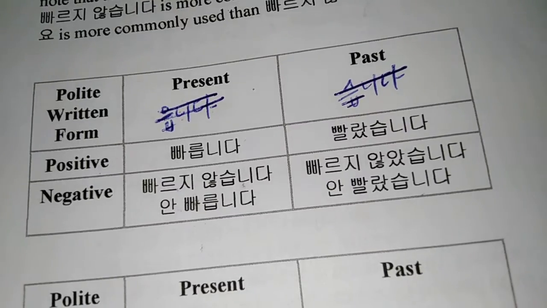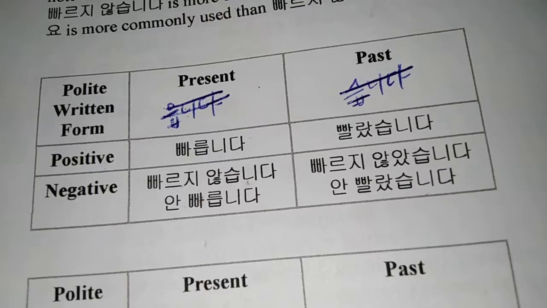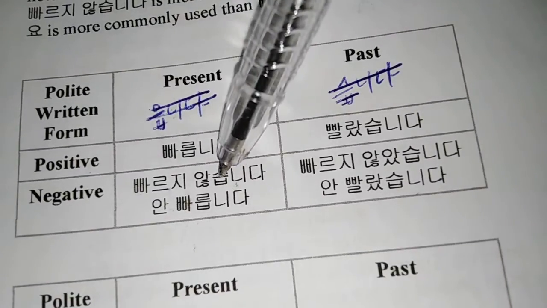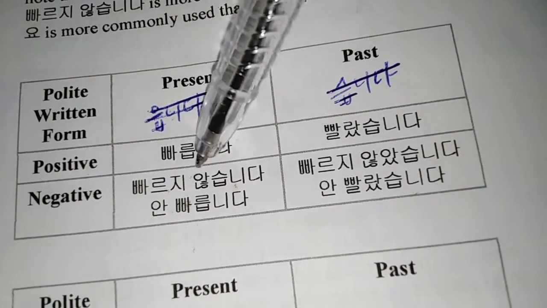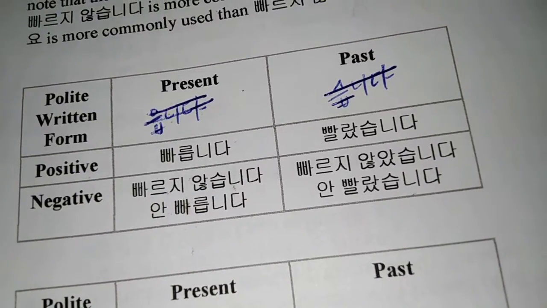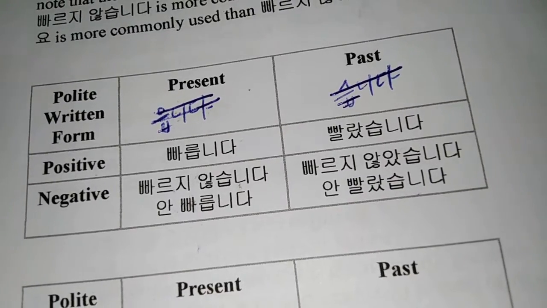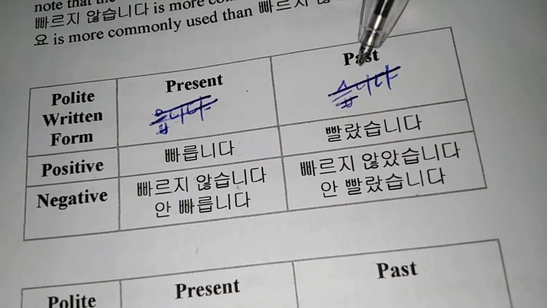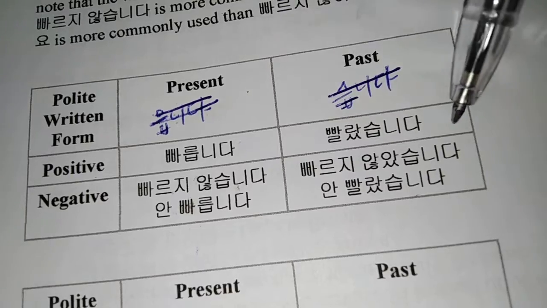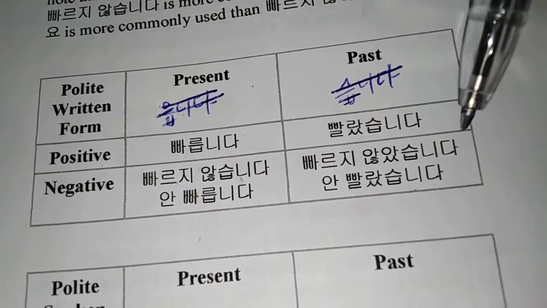We'll be looking into the conjugation rules of this, so I'll not be elaborating much on it. As for the negative part, you can see that you're putting the 안 before the word. And these are the same variations that you have been seeing up until now, and you'll continue to see. As for past tense, it would be 빨랐습니다, 빠르지 않았습니다, 안 빨랐습니다.